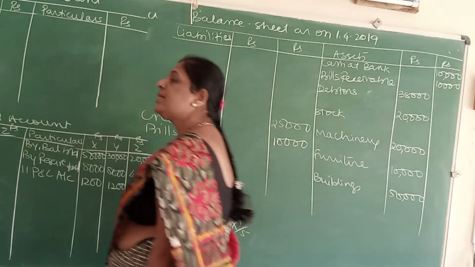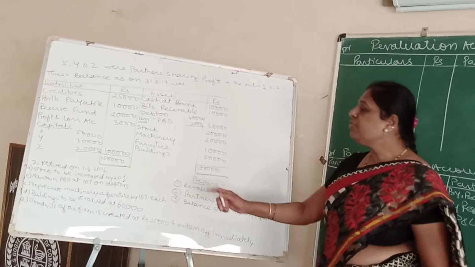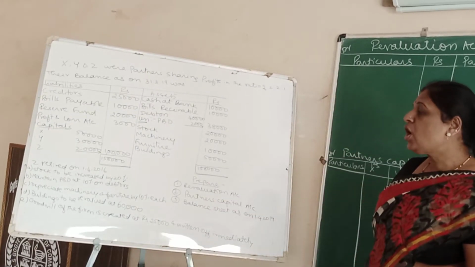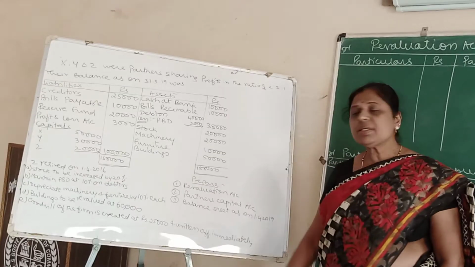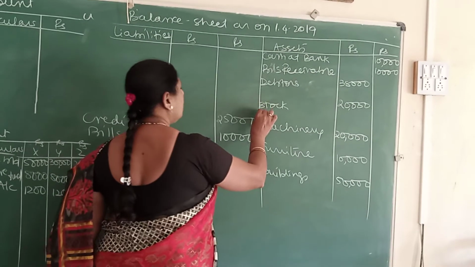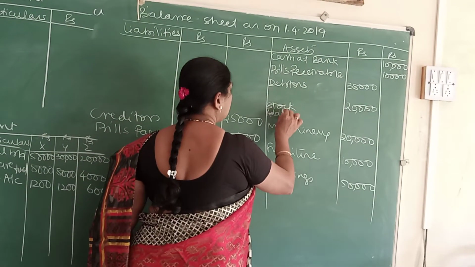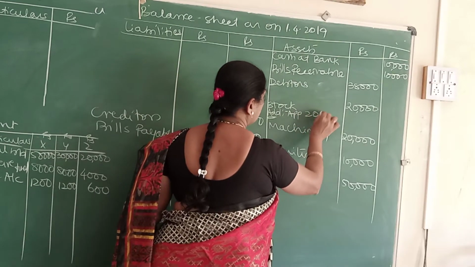Now come to the adjustments. Remember students, all the adjustments should have two effects. Come to the first adjustment. Stock is to be increased by 20%. Come to your stock, add appreciation 20%.